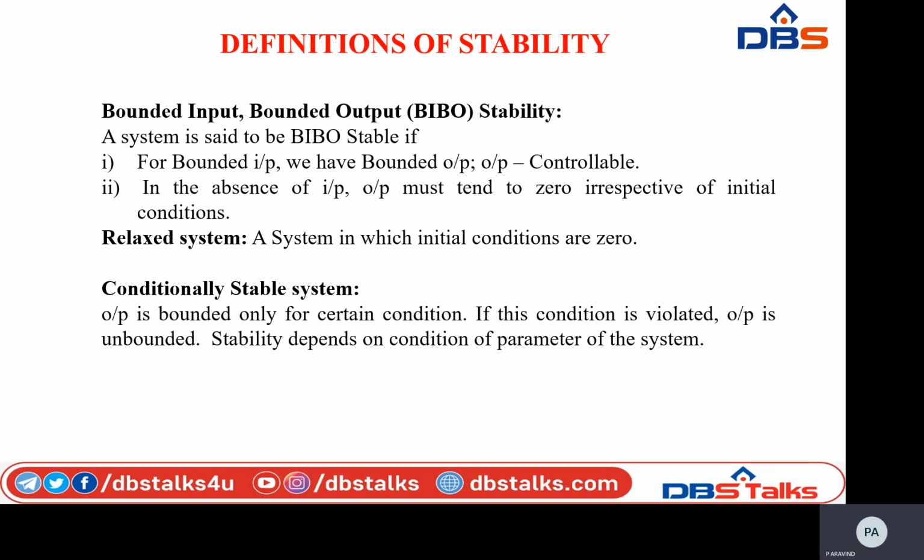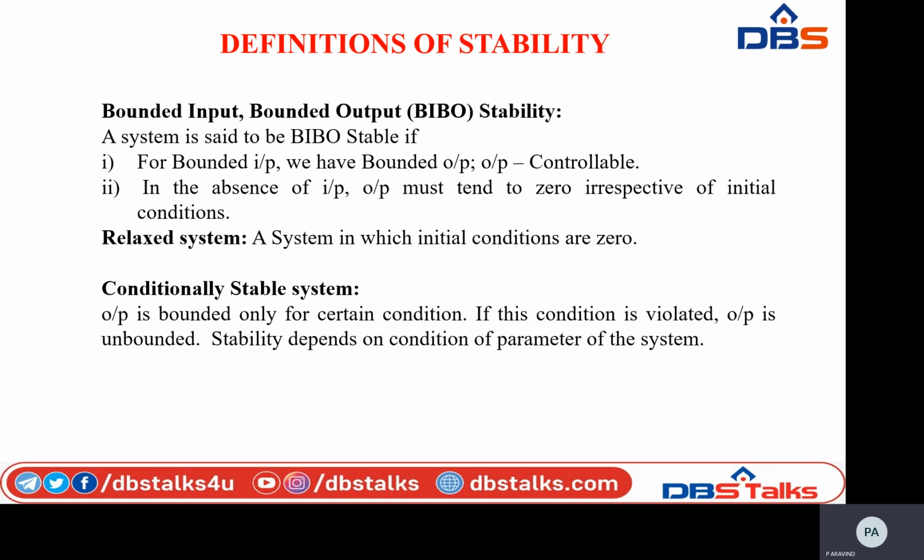Coming to the definitions of stability, a system is said to be bounded input, bounded output stable if for bounded input we have bounded output. The system is stable only if its output is finite for any finite input.